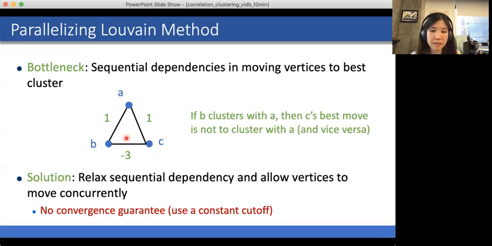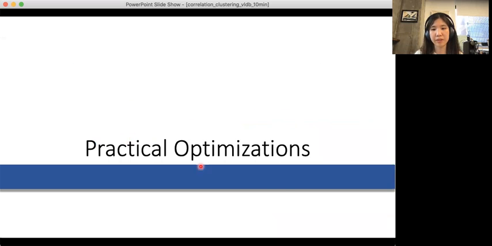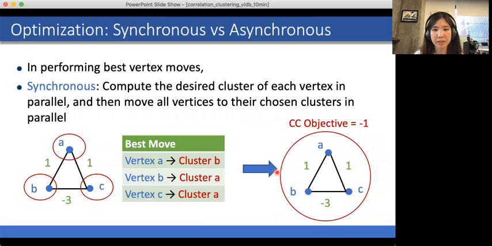Now our solution to this is to just relax the sequential dependency and allow vertices to move concurrently. So we have no convergence guarantee, and we use a constant cutoff in terms of the number of iterations in which we run the best vertex move subroutine. All right, so now I'll talk about some of the practical optimizations that we considered.